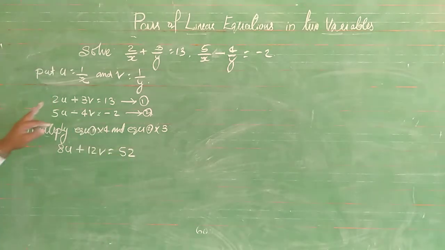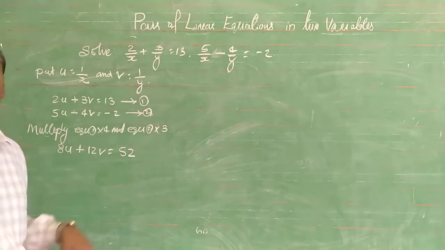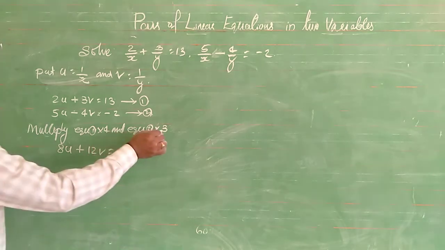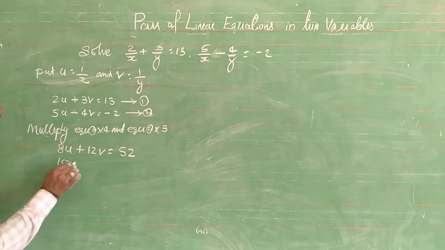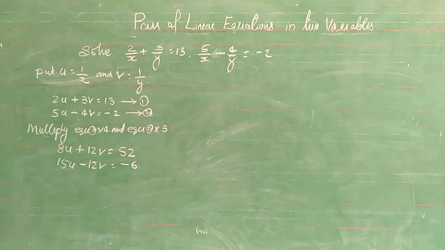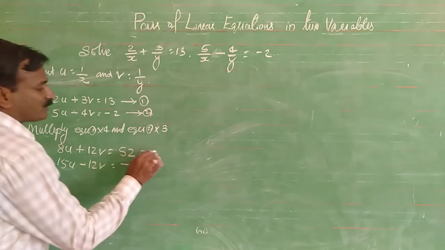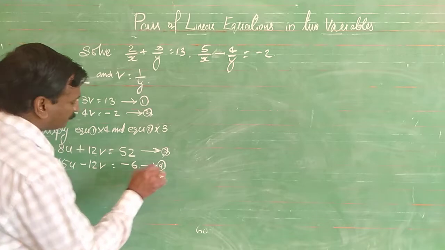Multiplying equation number 2 by 3, we get 15u minus 12v is equal to minus 6. That is equation number 3 and equation number 4.